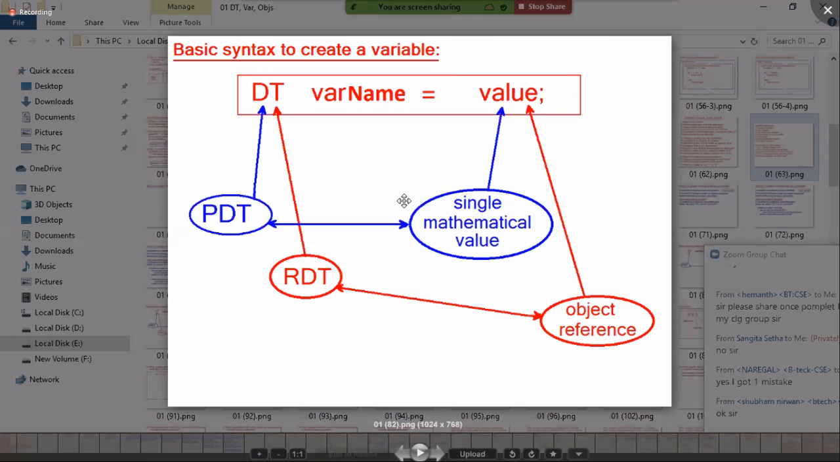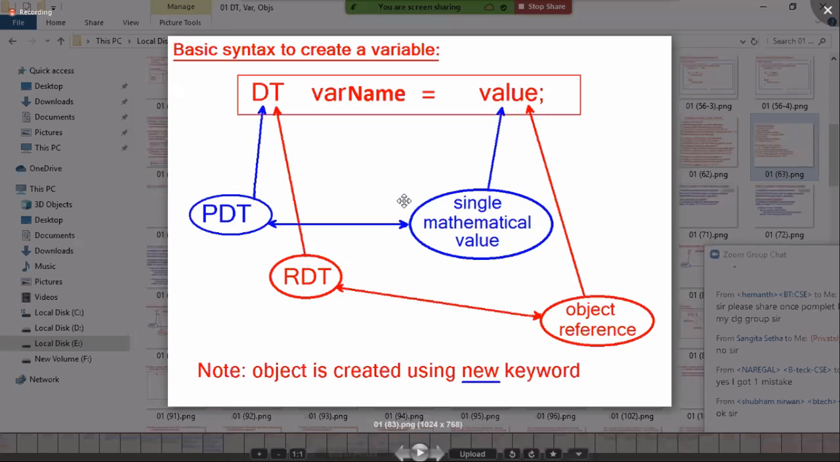Then next question: how can I create an object? How can I specify the value? 10 is a value, 20 is a value, 30 is a value, 10.5 is a value, single quote is a value, double quotes is a value, true is a value. These are all mathematical values. You need not create them, you just specify them. But an object reference is not in your hand. That should be generated by the JVM. So how can I ask the JVM, please create an object and generate one reference for me? For that, you must use the keyword new. I told you how to create an object: an object is created by using the new keyword. Is everyone clear? Basic syntax to create a variable.